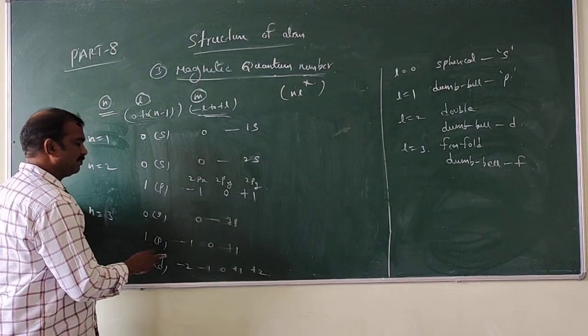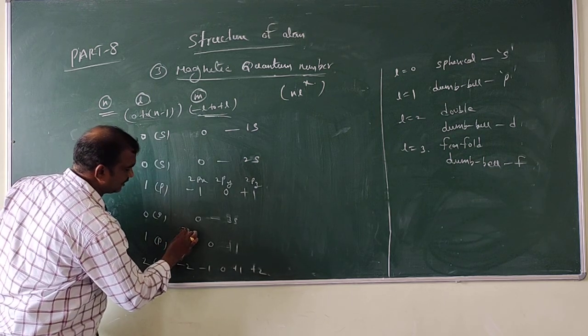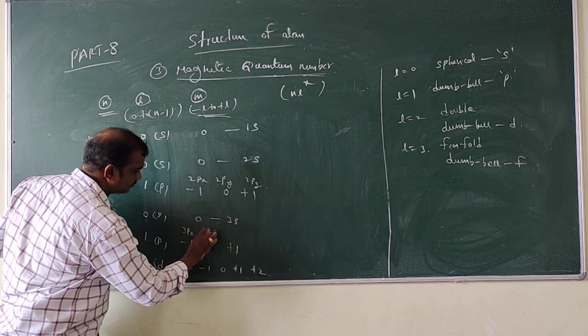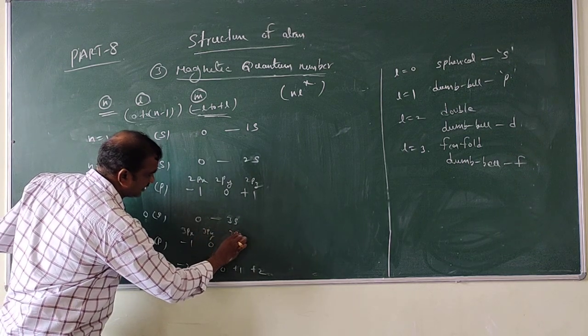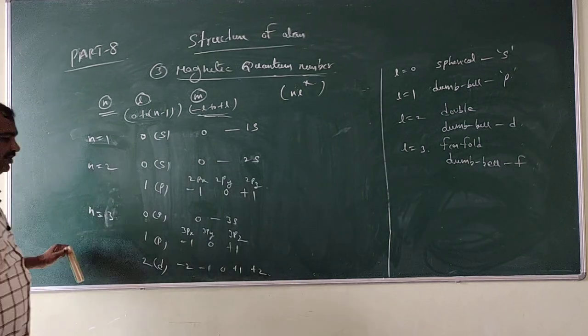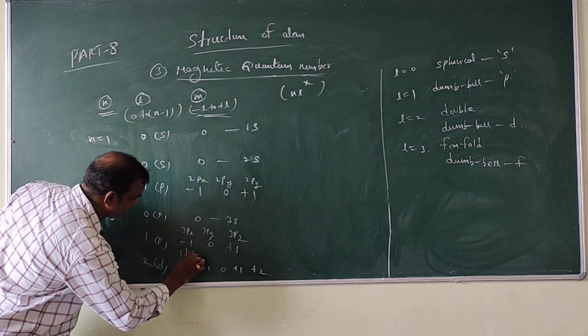What about this one? P means here N is equal to 3, that is 3px, 3py and 3pz. Next, 5 d orbitals will come.